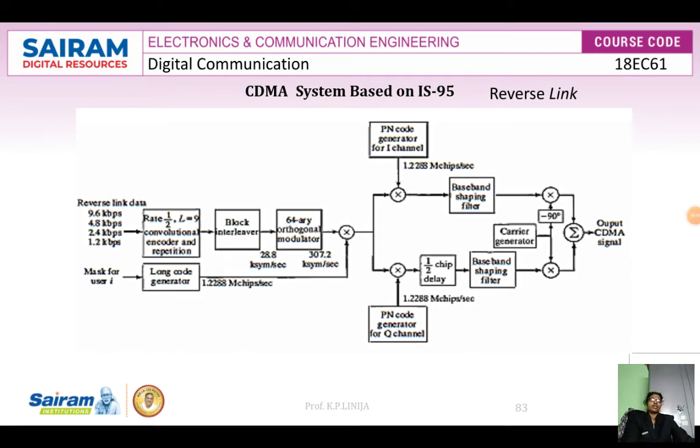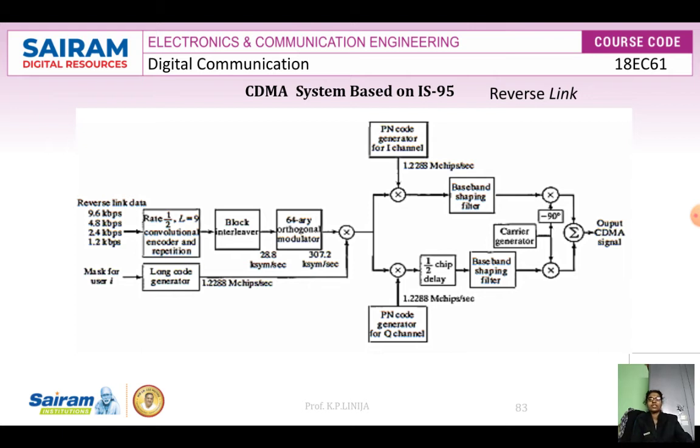So in the reverse link block diagram, the reverse link modulator from a mobile transmitter to a base station is different from the forward link modulator. The important consideration in the design of the modulator is that the signals transmitted from the various mobile transmitters to the base station are asynchronous. That means the signals transmitted from the various mobile transmitters are asynchronous.